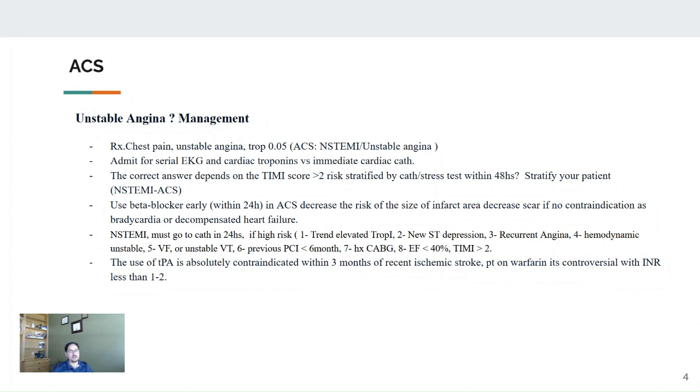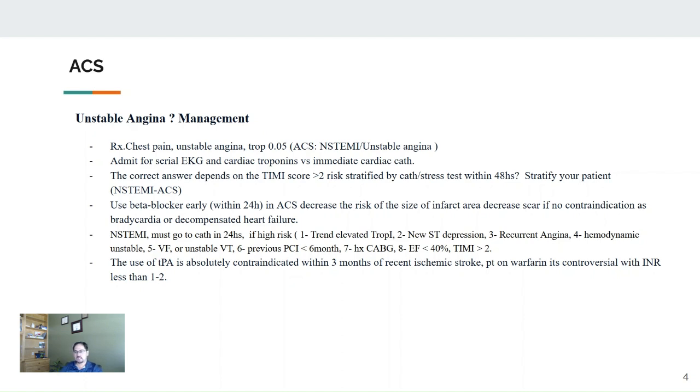The role of tPA, thrombolytics: if the patient is not a candidate for cardiac cath, or the available cardiac cath is more than 3 hours from the center he arrived at, then you decide to give tPA. Before giving the tPA, it's very important to understand the contraindications. The contraindications will be there in the case, and you have to make sure. One of the more common ones on the board test is a patient with a recent stroke, within less than 3 months. This is an absolute contraindication.